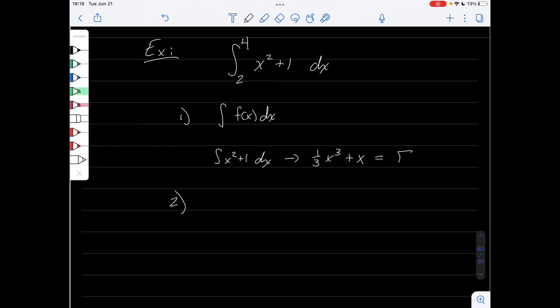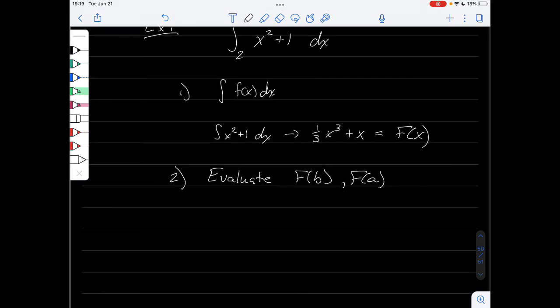Okay, and this guy, we're going to call big F of x. Next, we're going to evaluate big F of b and big F of a. So in our case, big F of 4 and big F of 2. So big F of 4 is 1/3 times 4 cubed plus 4.